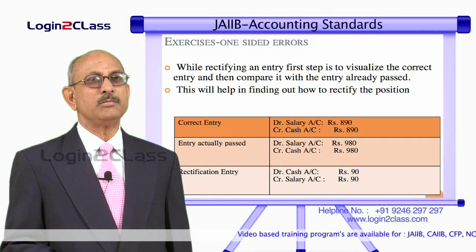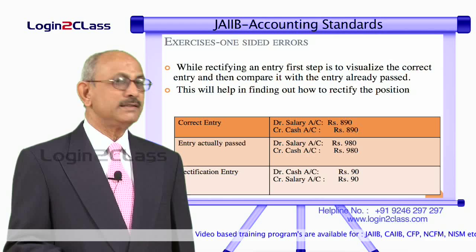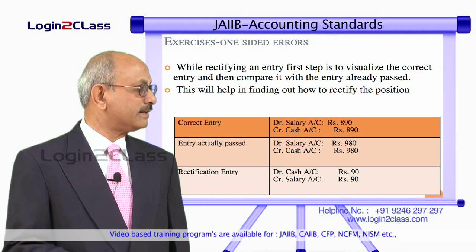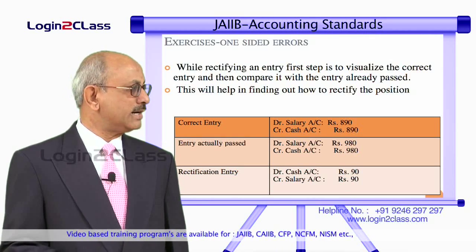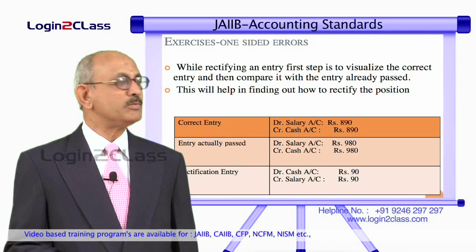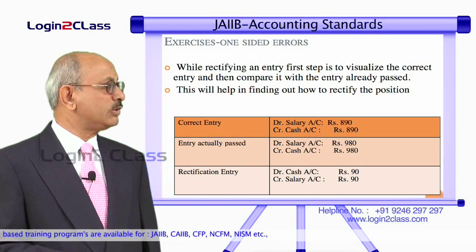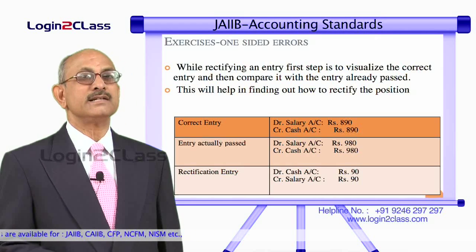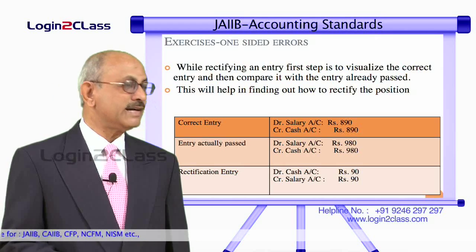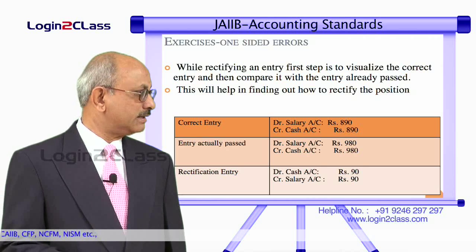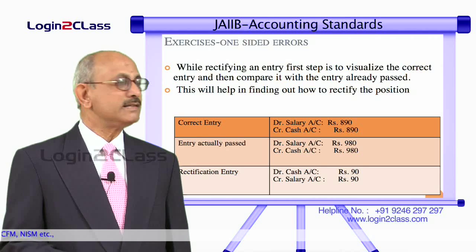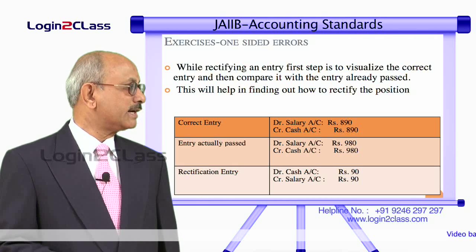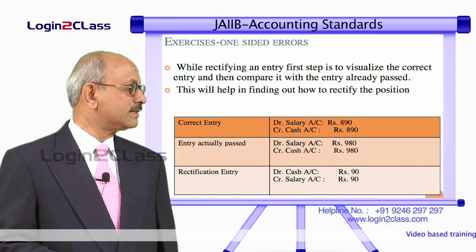This can be corrected only by reducing the debit balance in the salary account by 90 rupees. That means we have to credit the salary account. So, the correct rectification entry will be debit cash account 90 rupees and credit salary account 90 rupees. So, if you combine the entry actually passed and the rectification entry, it will lead to the correct entry. That means the sum of the second and third entries on your screen must equal the entries given in the first line. That is the correct entry. That is how you have to correct the entries whenever an example is given.